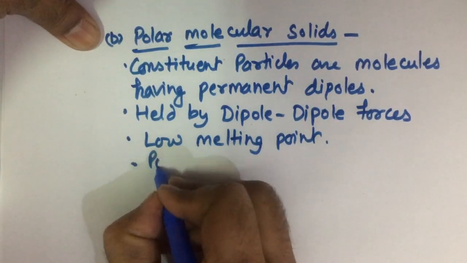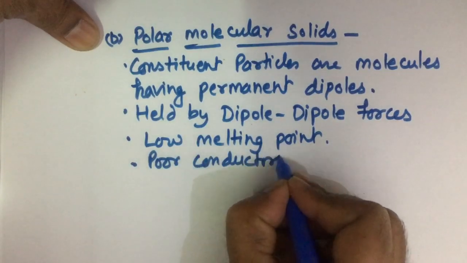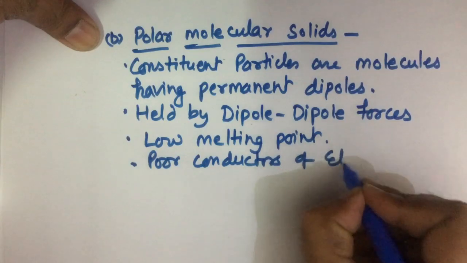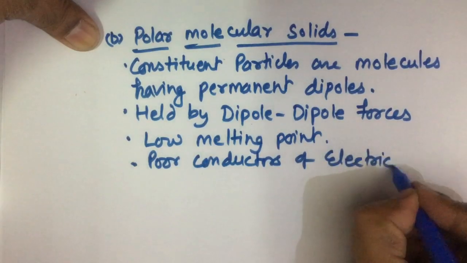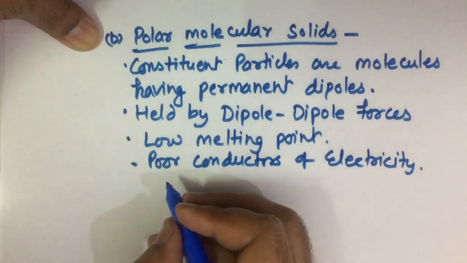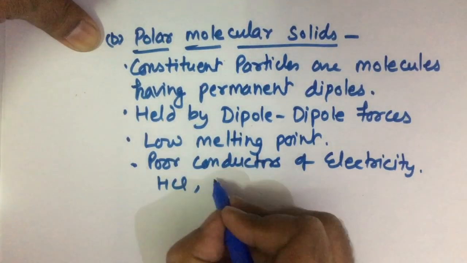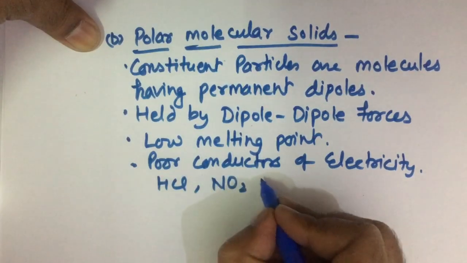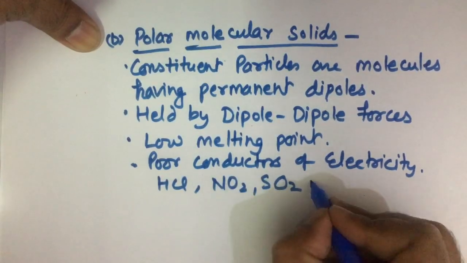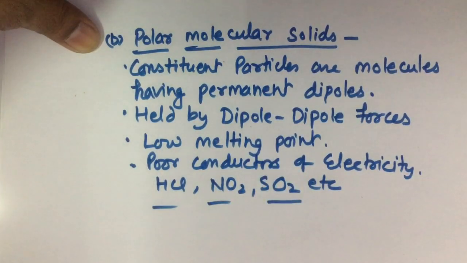They are also poor conductors of electricity. Examples are HCl, NO2, SO2, etc. These are the examples of polar molecular solids.